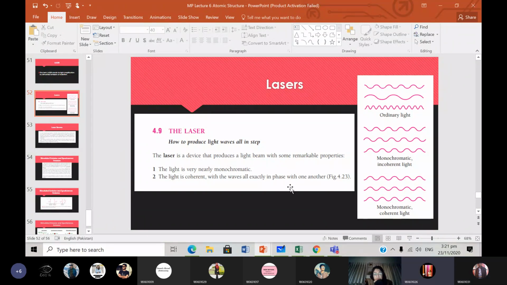They have the same frequency, because monochromatic means the same color, right? And color is dependent on the frequency or the wavelength. Yes. Okay, Tika. So what we mean by monochromatic is that they have the same frequency. If you look at this diagram, ordinary light might have different frequencies. They will have different phases and so on. But monochromatic, incoherent light is given by this.